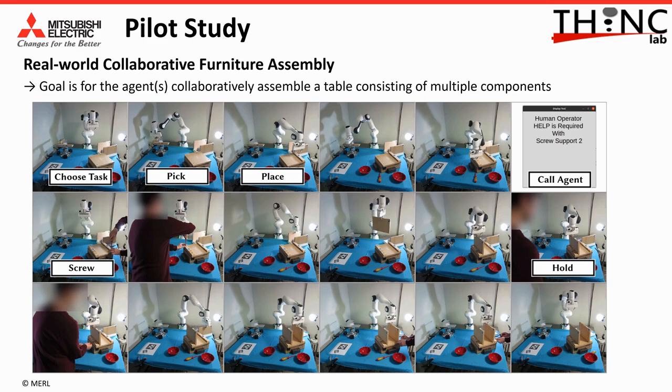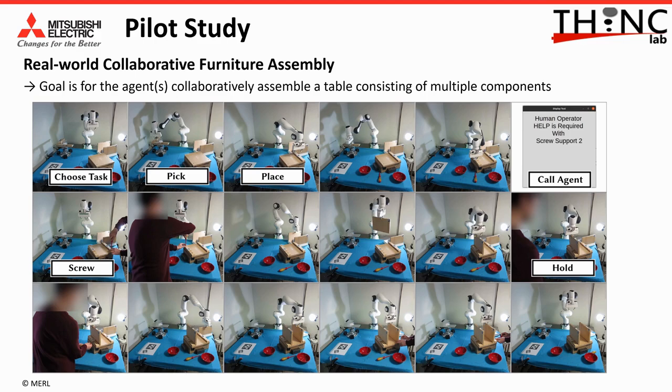Our second domain is a real-world human-robot collaborative furniture assembly domain. Here, the goal is to assemble a table in different orders using its components. In each order, the robot can independently position the parts on the base, but requires human assistance to screw them in. Following the learned policy, the robot begins assembling the parts, and when it reaches a point where it requires screwing, it uses an on-screen pop-up to call the human for help. The human screws the part in while the robot holds it in place.